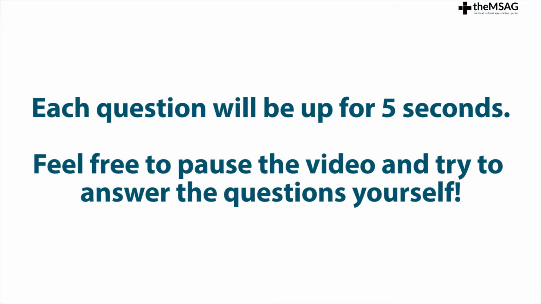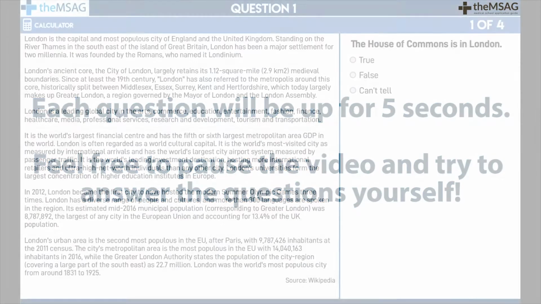Let's test this handy skill on a full-size text. You should aim to take 2 minutes or less on these 4 true, false or can't tell questions to give yourself more time for the harder reading comprehension questions. Remember to read each question first and then scan to find relevant information from the text.